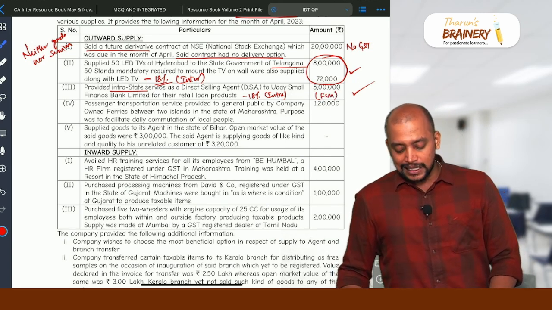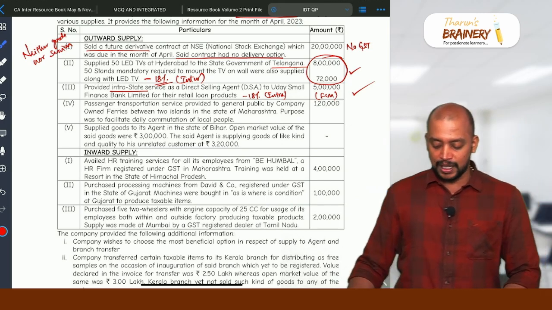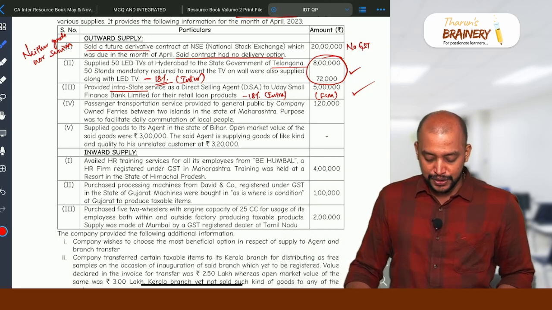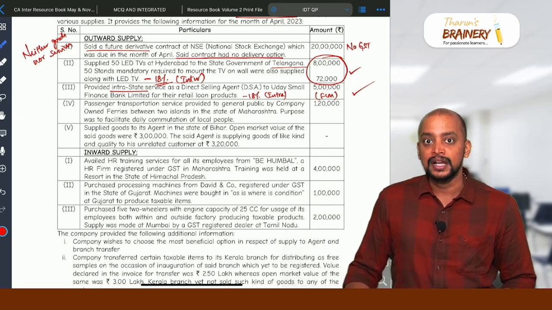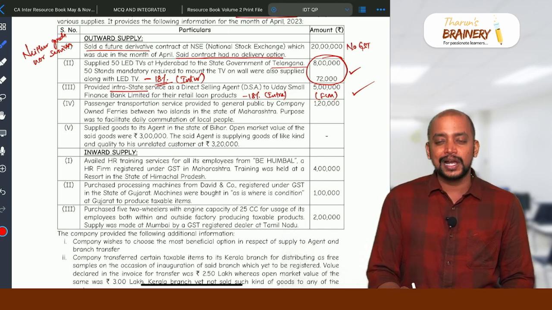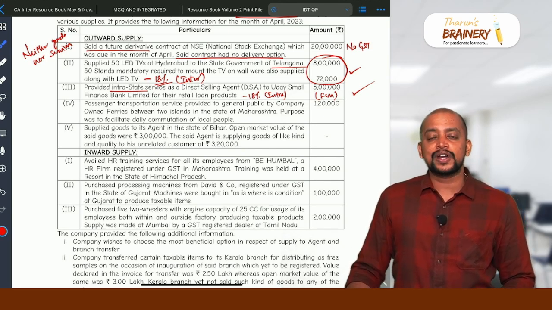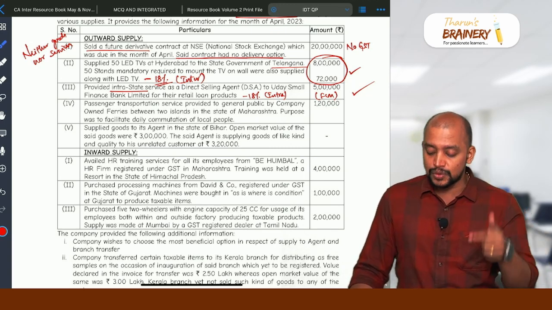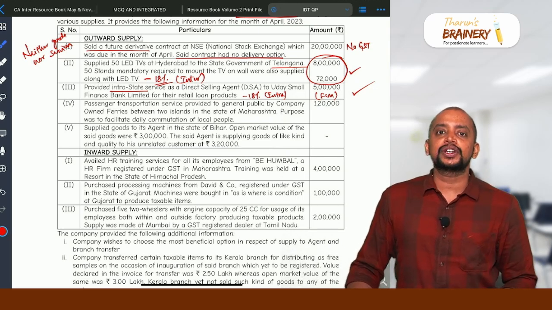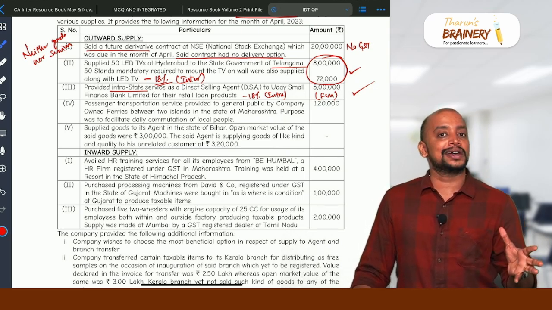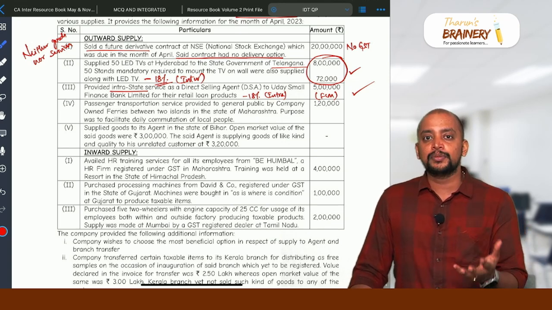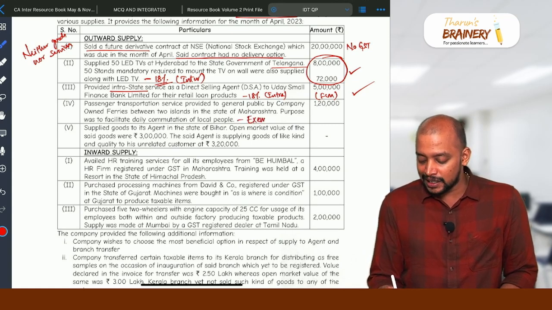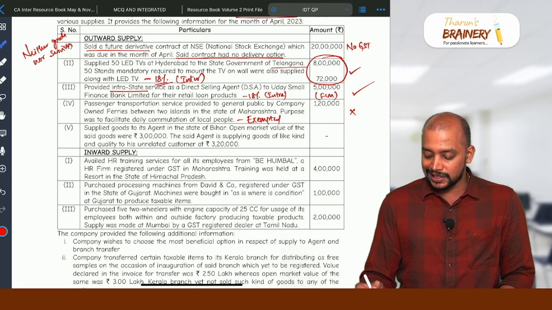Then passenger transportation service provided to the general public by company-owned ferries between two islands in the state of Maharashtra. The purpose was to facilitate daily commutation of local people. So this is between two islands, which means coastal waters, transportation of passengers. Predominantly, only tourism is taxable, but this is public transportation. Public transportation does not mean only operated by government. There is a circular that public transportation can be operated by government or by any other person. Consequently, this will come under exemption. So there is no GST liability in this case.